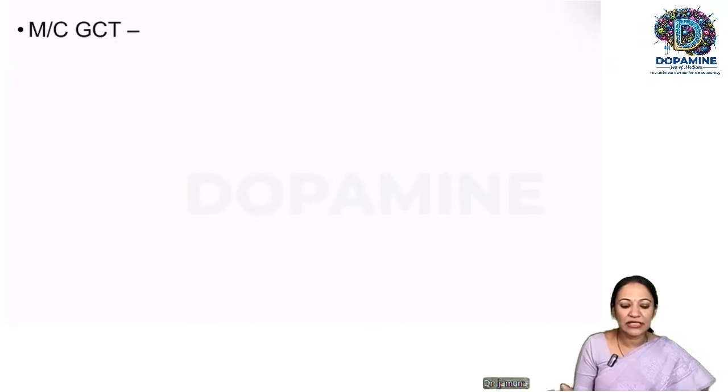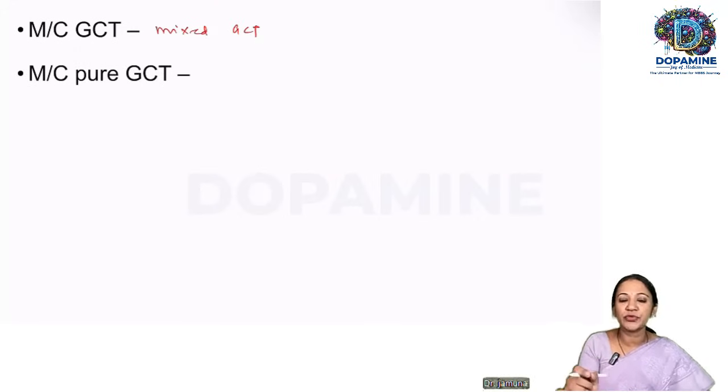So something to look into the seminoma. What is the most common germ cell tumor? Remember here, there is a catch. If the question is mixed germ cell tumor, usually germ cell tumors will have a combination. For example, classic seminoma with the yolk sac tumor with embryonal carcinoma, any combination is possible. Sometimes even in a single germ cell tumor, we can have many combinations like seminoma, yolk sac tumor, focus of embryonal carcinoma, all those things can be together. So if the question is most common germ cell tumor, remember it is mixed germ cell tumor. And what is the most common pure germ cell tumor? If the question is pure germ cell tumor, then it is seminoma.